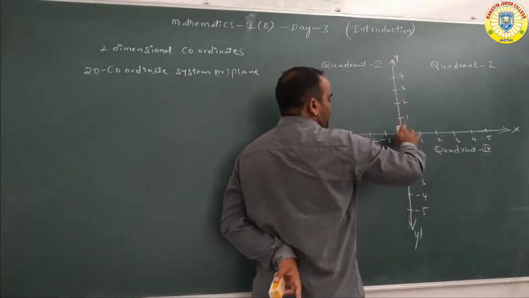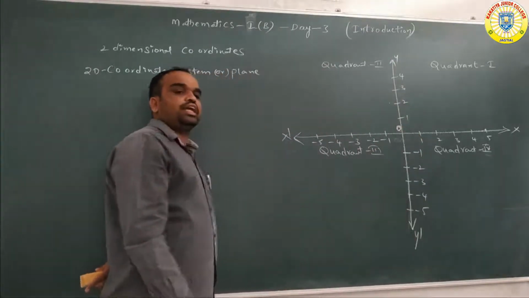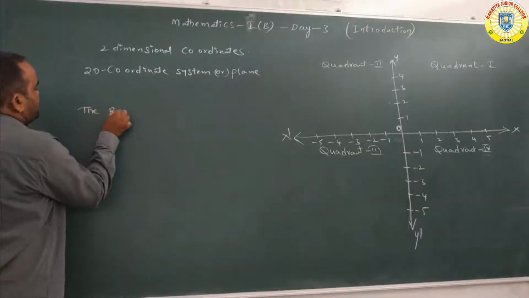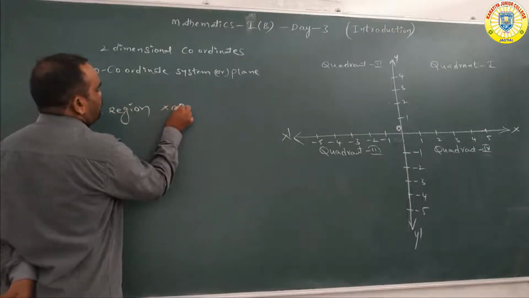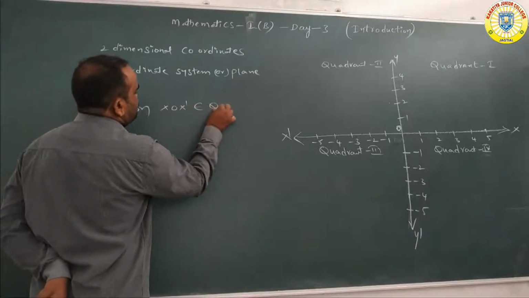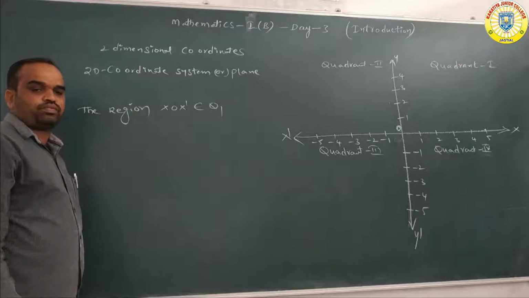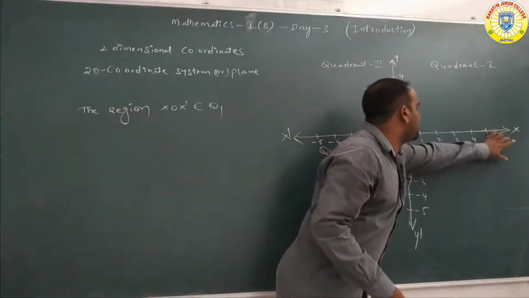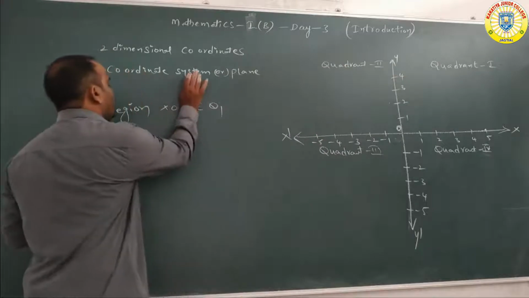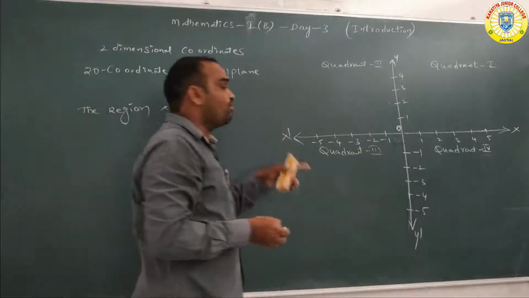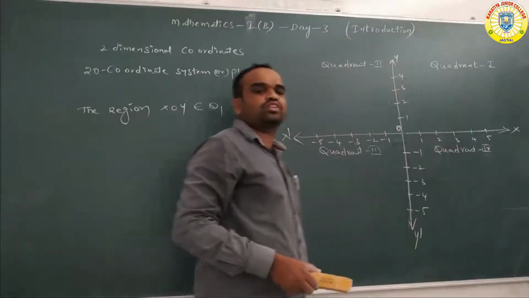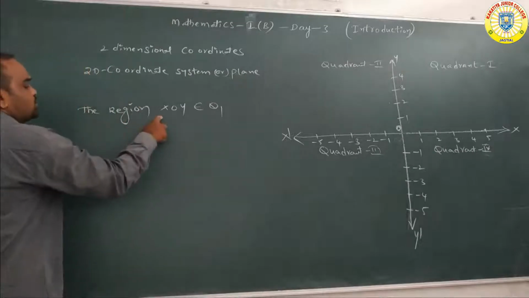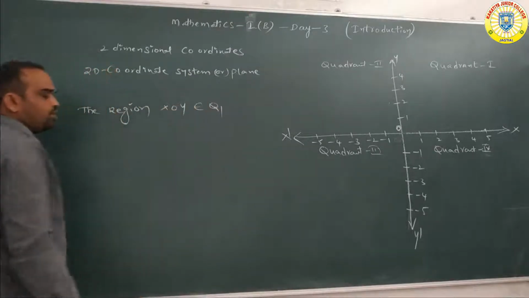OY is the positive y-axis. OY dash is the negative y-axis. Here, observe this one, the region is nothing but area. The region XOY dash belongs to which quadrant, sir? First quadrant. The region means this area. The region XOY belongs to which quadrant? First quadrant. The region XOY belongs to the quadrant denoted by Q1.